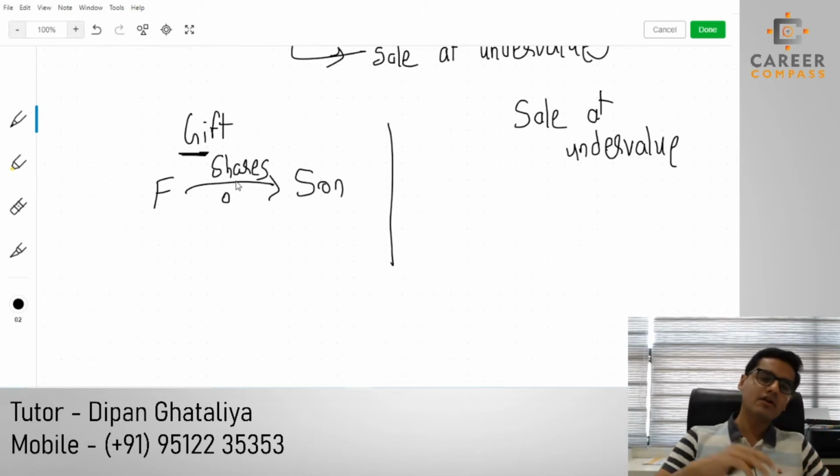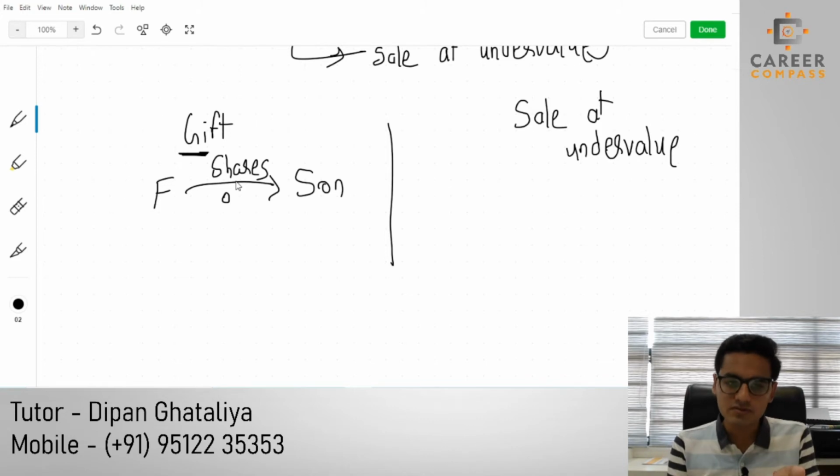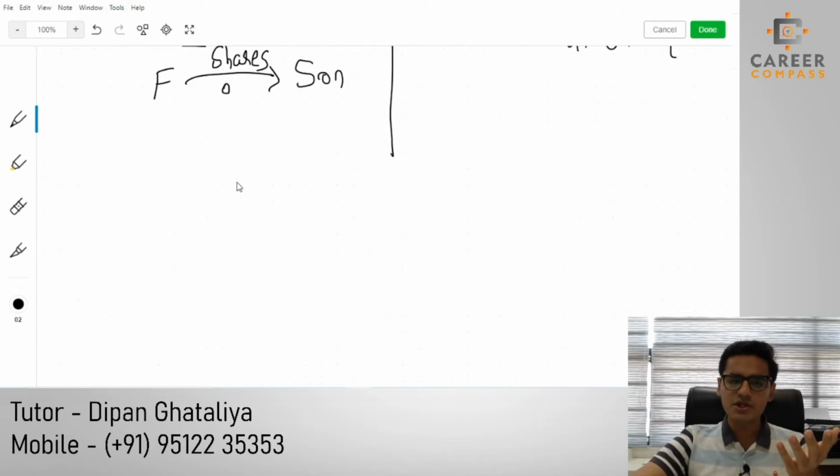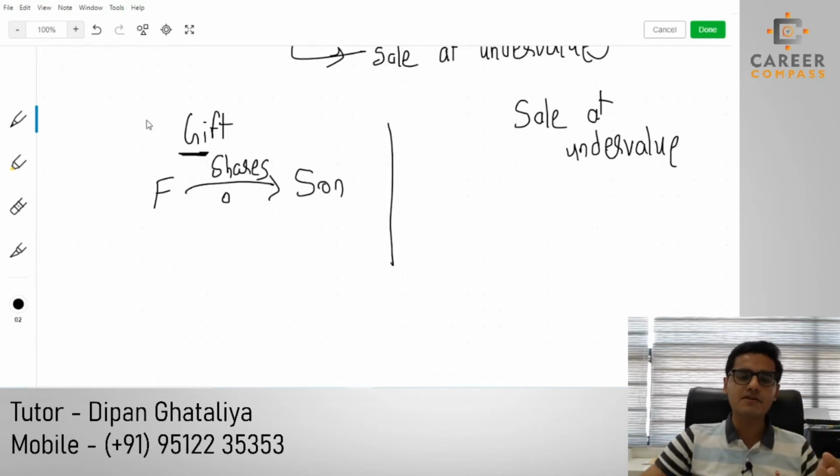It can be a birthday, or it can be without any occasion also. Father can gift anything without any occasion also. So just assume that there are shares transferred by father to son. Now students, in this situation, as this is the transaction of a gift, it is a chargeable disposal.